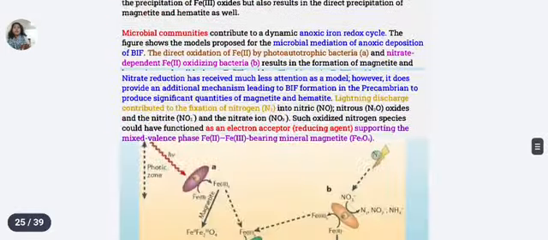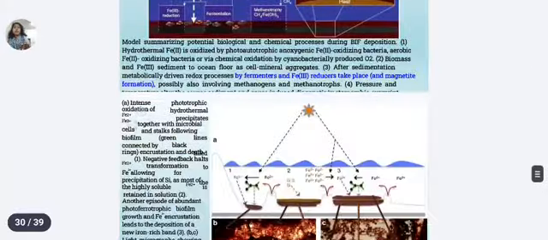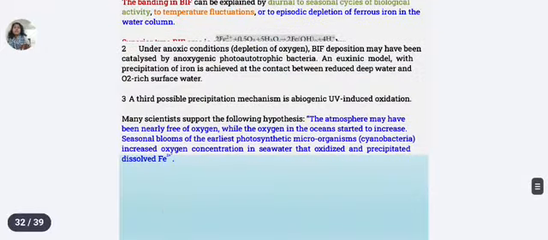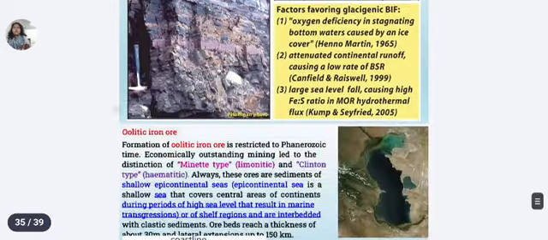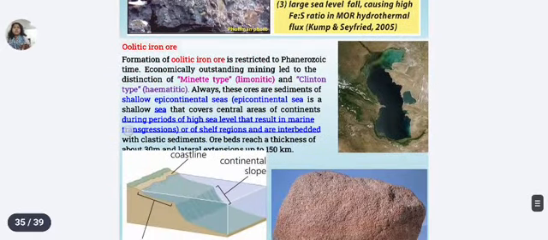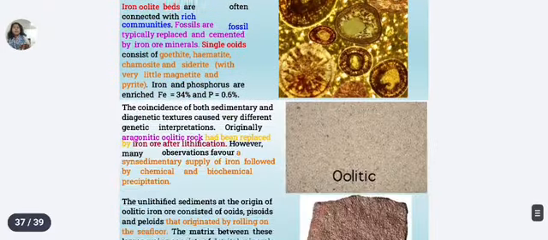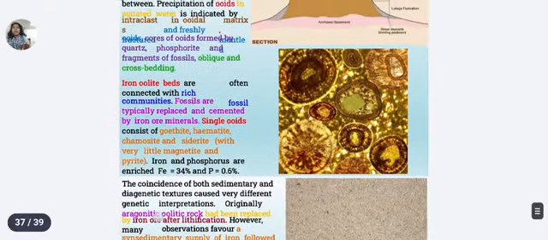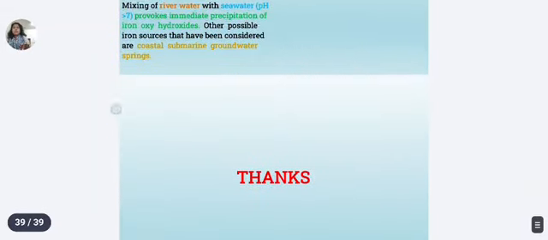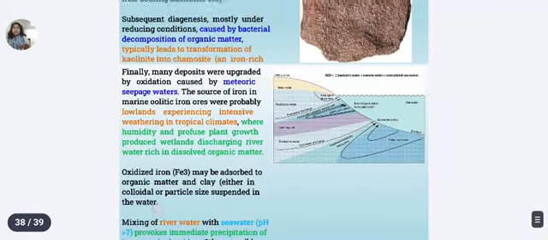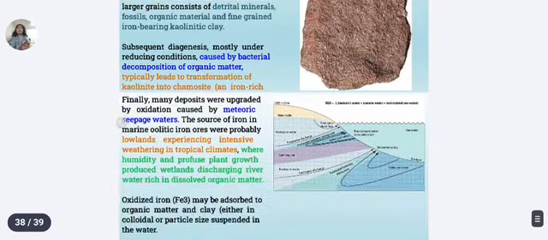You can skip these slides because this lecture is for PG students also. Only general sedimentary deposits are required in your class, so I am not going to discuss much in your class. But the earlier 15 slides are very important. You can go through the earlier 15 slides, right?